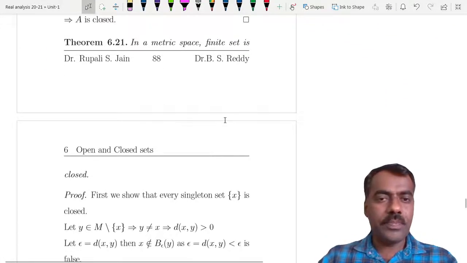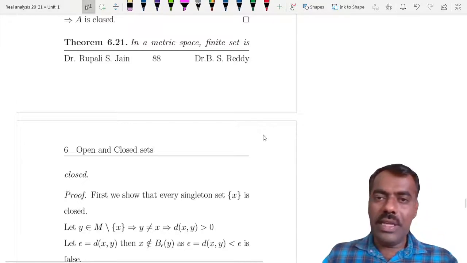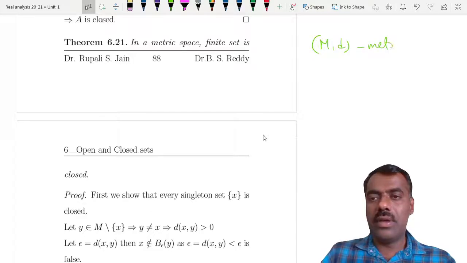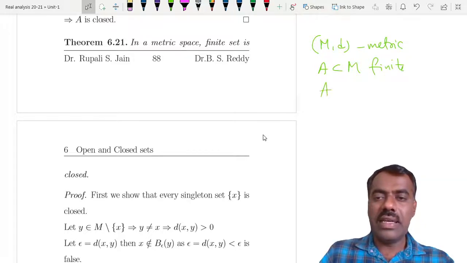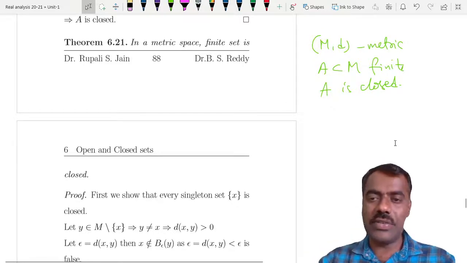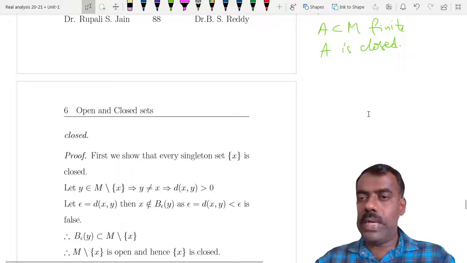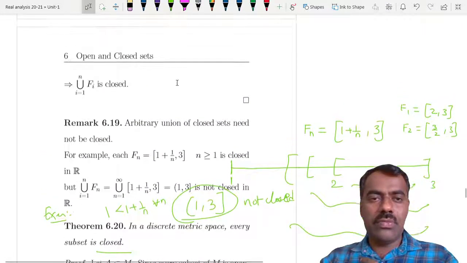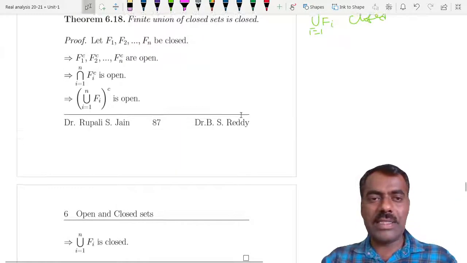And now, in a metric space, if (M, d) is a metric space, you can prove that if A is a finite set, then A is closed. So every finite set is closed in any metric space, that we can prove. We have already known a property of closed sets, that a finite union of closed sets is closed.